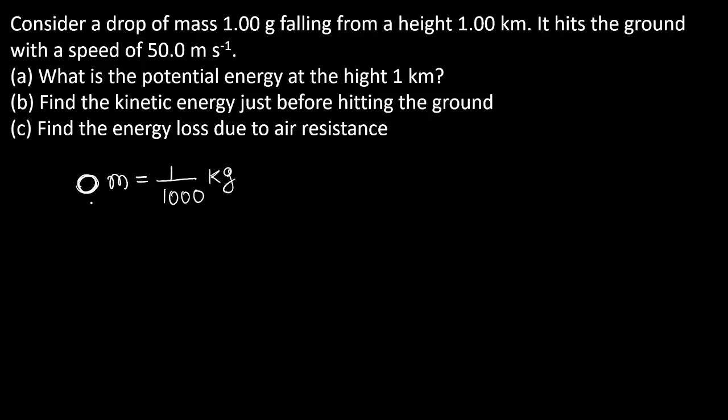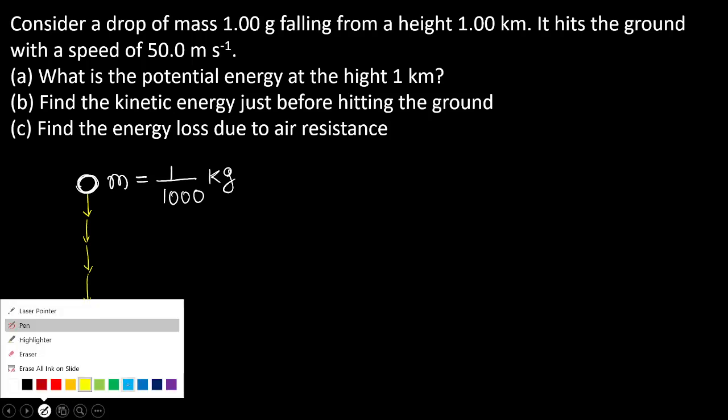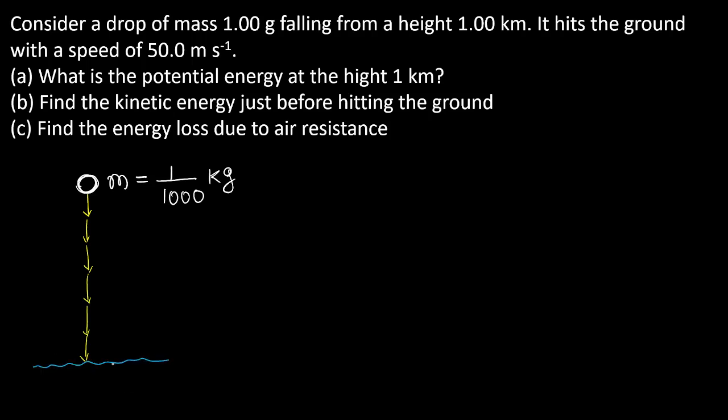So there is a body, for example, a drop of water, a raindrop. It is falling vertically downward, and finally hits the ground. This is the ground. Just before hitting the ground, the velocity of the drop, the final velocity, was 50 meter per second.